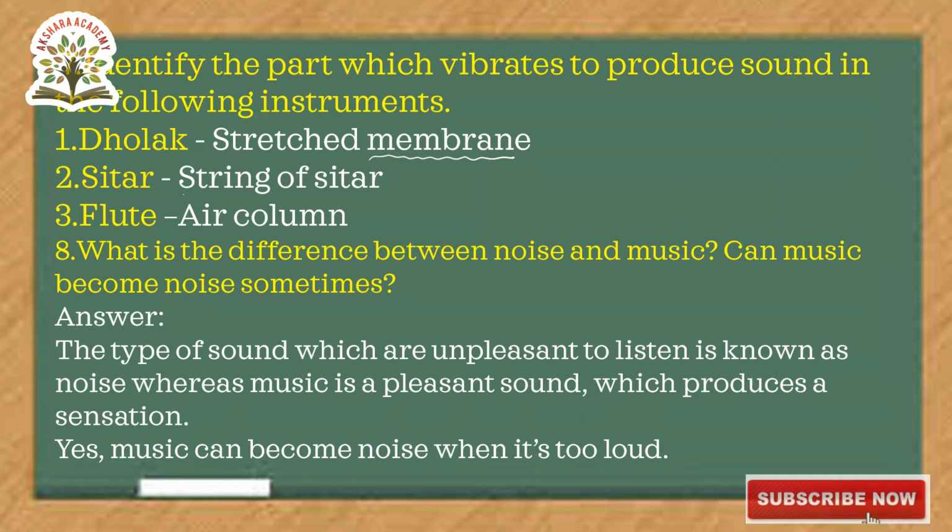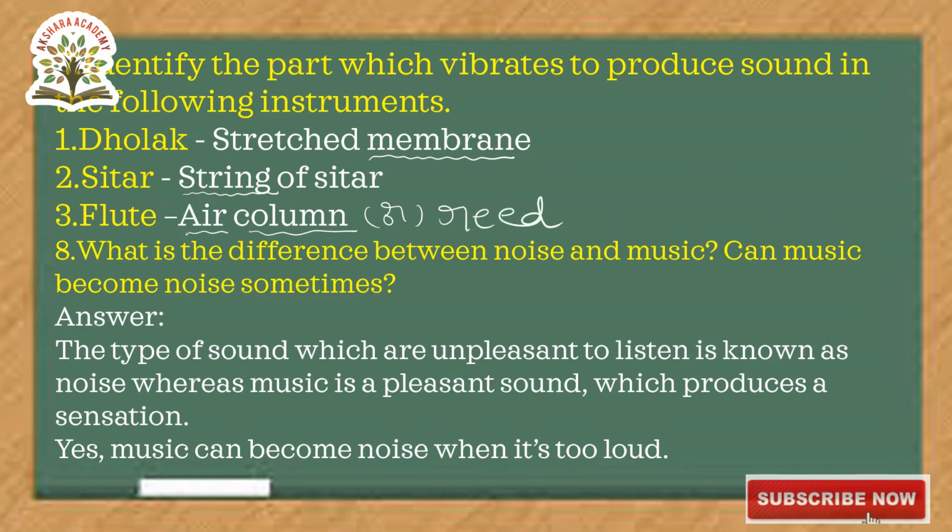In sitar, whenever we pluck the strings, they vibrate, and then it produces sound. So in sitar, the vibrating part is the string. So these are called string instruments. This is a membrane instrument. And flute. In flute, it is the air column, or you can write it as reeds.